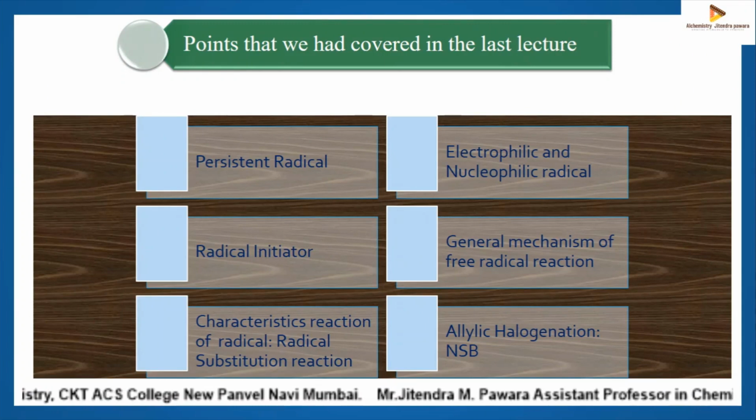So hello students, these are the points that we had covered in the last lecture. That is persistent radical. Persistent radicals are those radicals whose longevity is due to steric crowding around the radical center. Due to this steric crowding, it is physically difficult for that radical to react with another molecule. That radical is called a persistent radical.